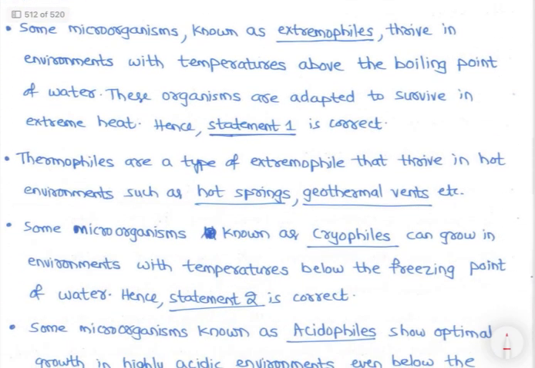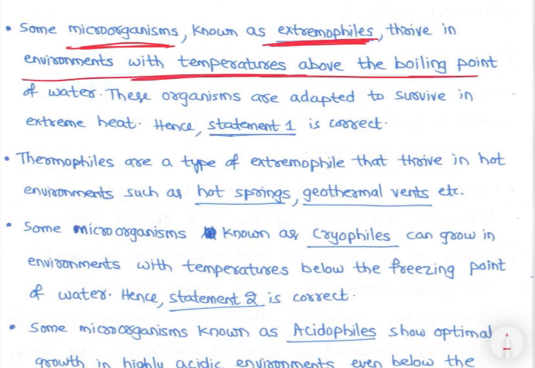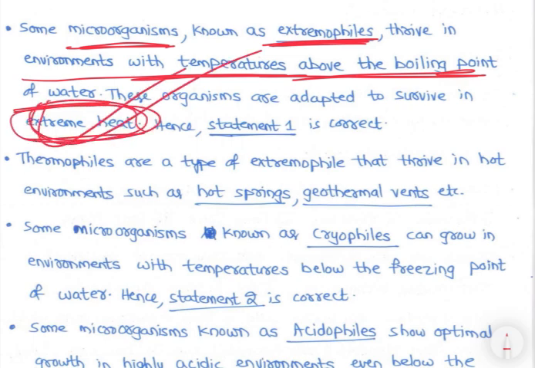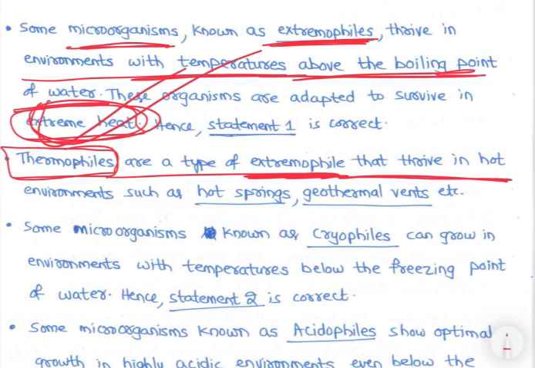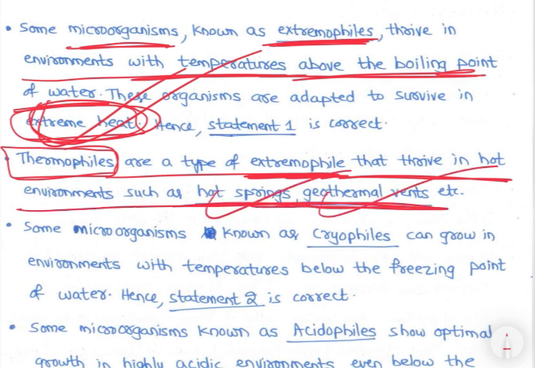Then see, some microorganisms known as extremophiles thrive in environments with temperatures above the boiling point of water. These organisms are adapted to survive in extreme heat. Right?